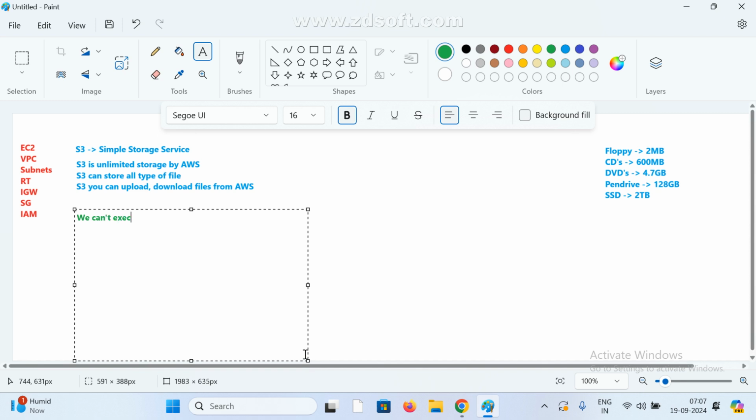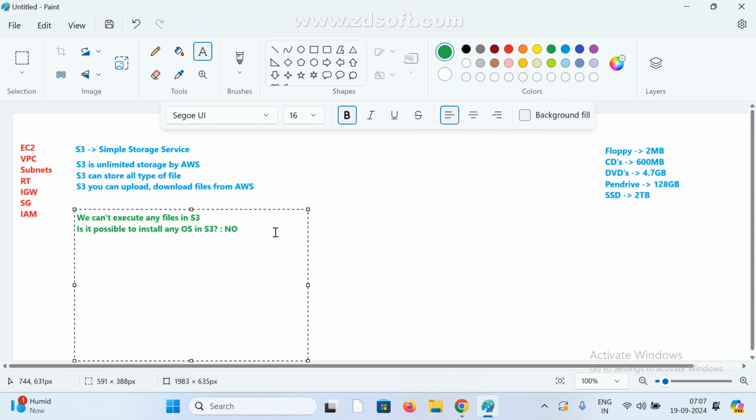We cannot execute any files in S3. We cannot install any software. In an interview they asked one question: is it possible to install any OS in S3? Based on your knowledge, what is the answer? Is it possible to install any OS or any software? No. We cannot install any packages in S3.